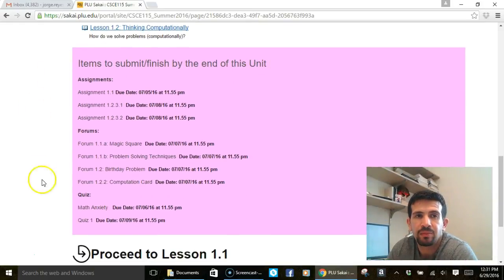Every single unit will have a table like this. I want you to pay attention to it. First of all, we're going to have assignments. These are kind of like homeworks. They are always going to be due one day, except for assignment 1.1, because this is very unique. You'll see once you start the class. Then they will always have the same deadline.